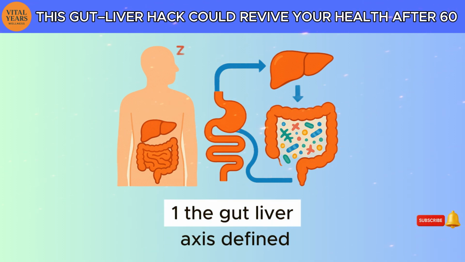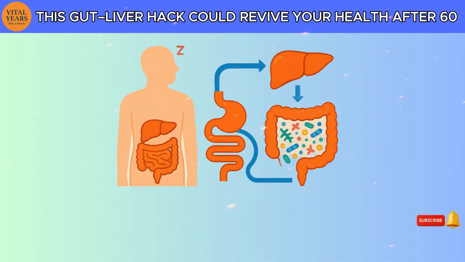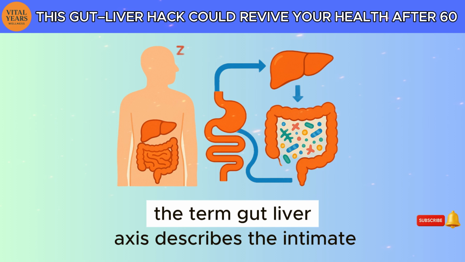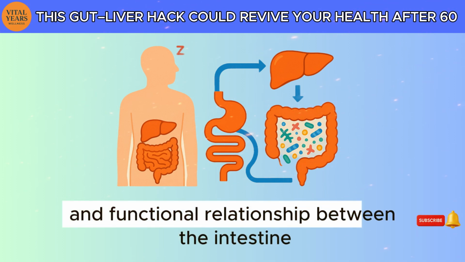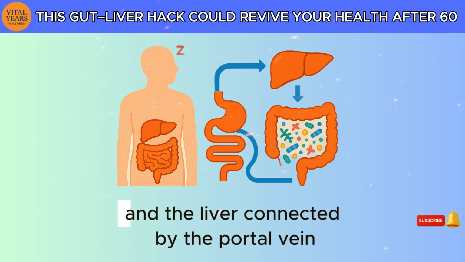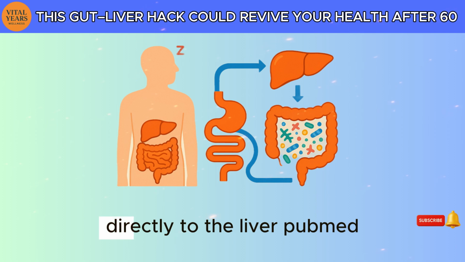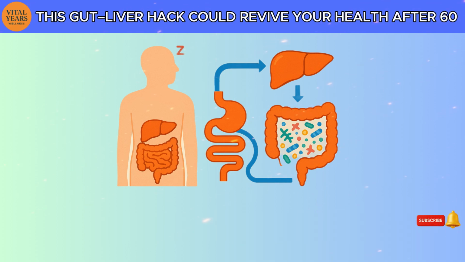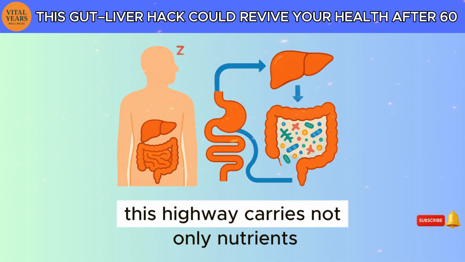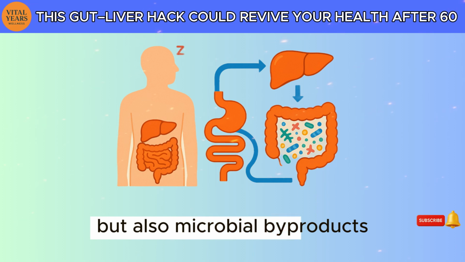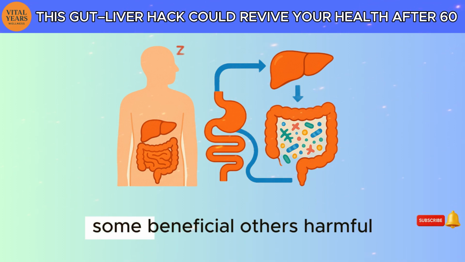1. The gut-liver axis defined. The term gut-liver axis describes the intimate anatomical and functional relationship between the intestine and the liver, connected by the portal vein, through which 70% of gut-derived blood flows directly to the liver. This highway carries not only nutrients but also microbial byproducts, some beneficial, others harmful.